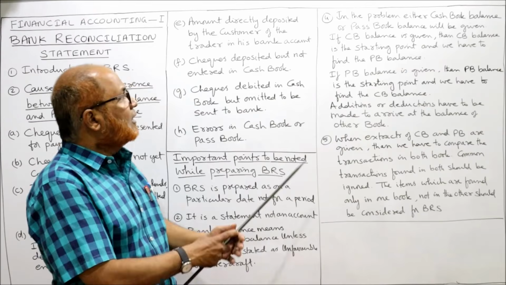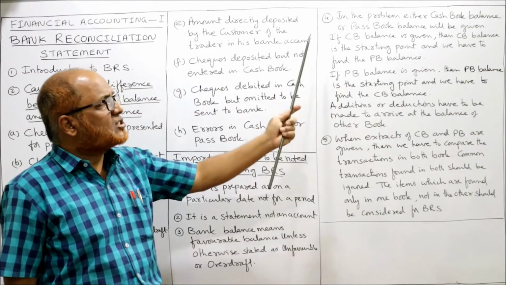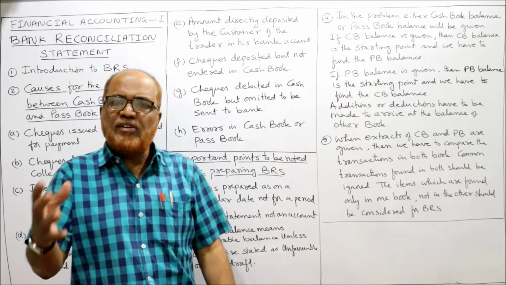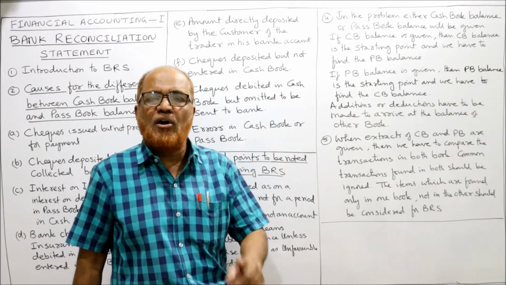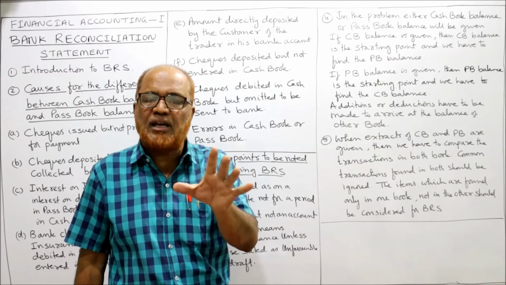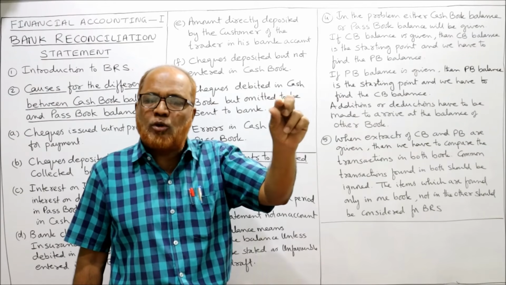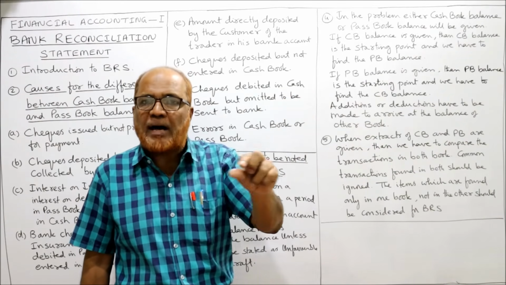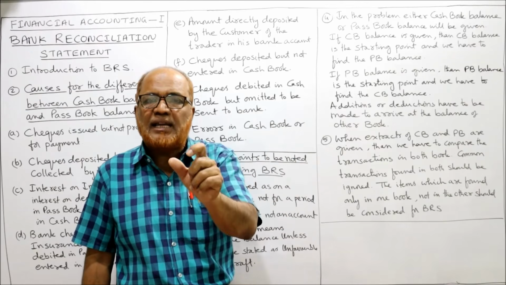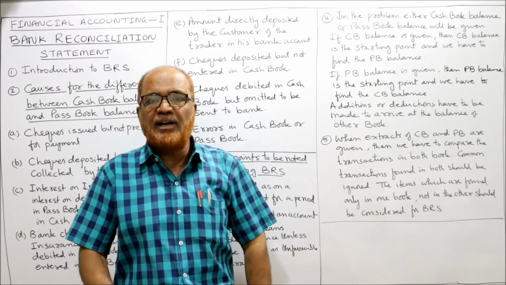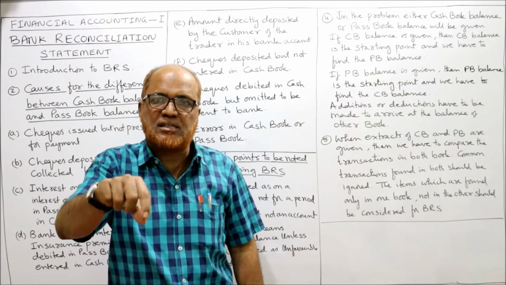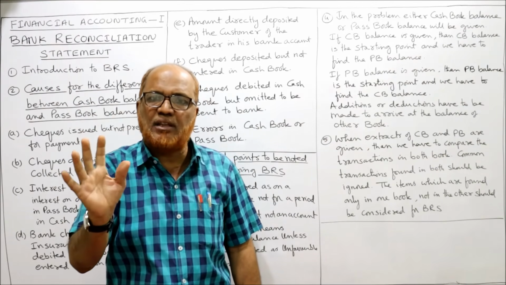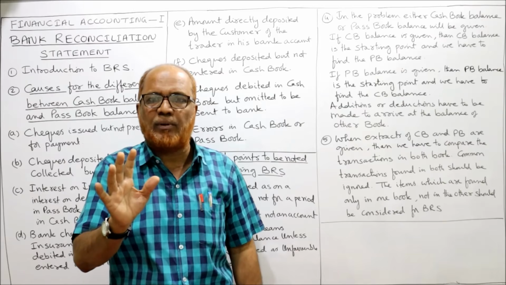Now, next one, in the problem either cash book balance or passbook balance will be given. When we are making the bank reconciliation statement, one of the balances will be given in the problem. Either cash book balance may be given or passbook balance may be given. We'll take that as a starting point, the balance as per cash book or balance as per passbook, whichever is given in the problem.